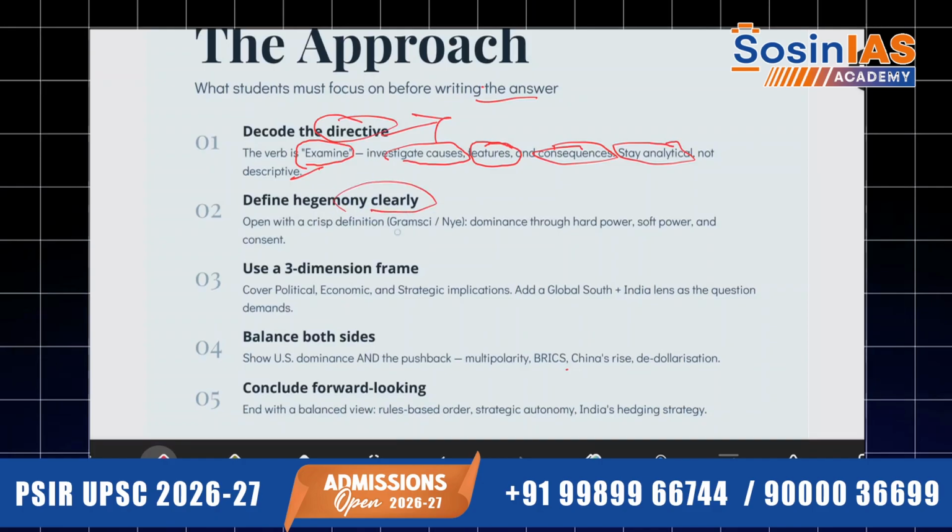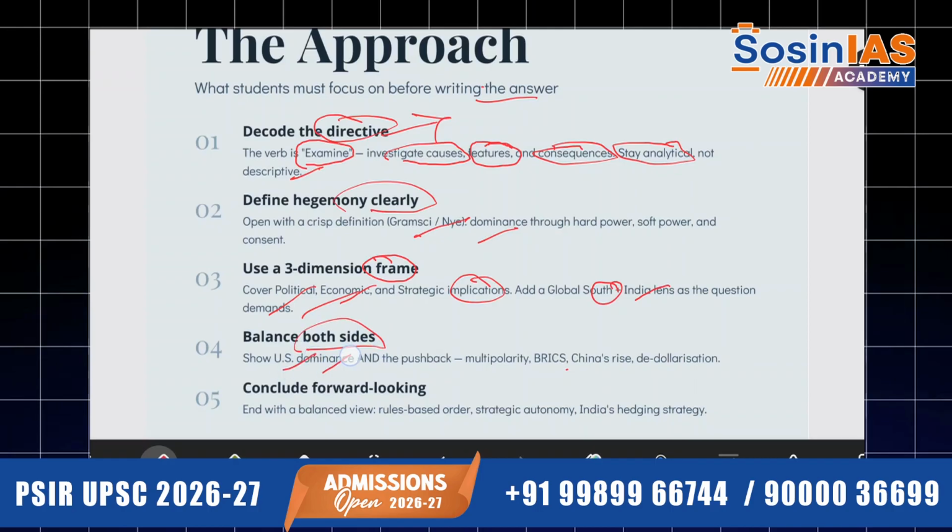Define hegemony very clearly. Take the political thinkers who have defined it. Use a three-dimensional frame: political, economic, and strategic implications. Add the global south plus India's lens as the question demands.